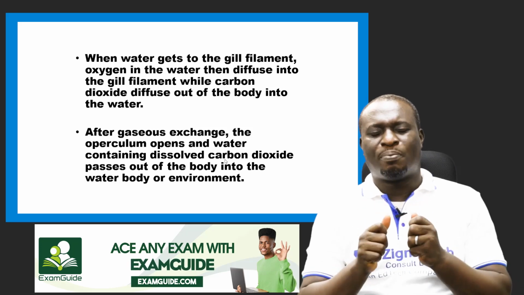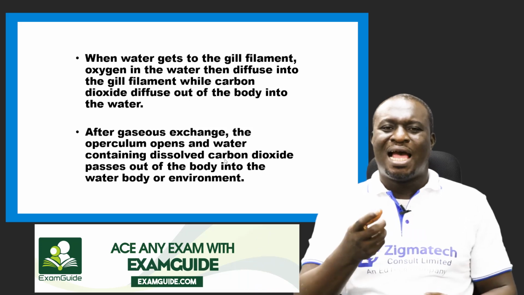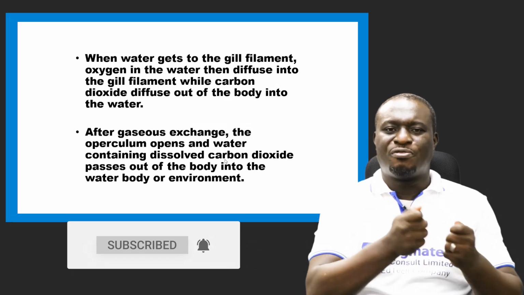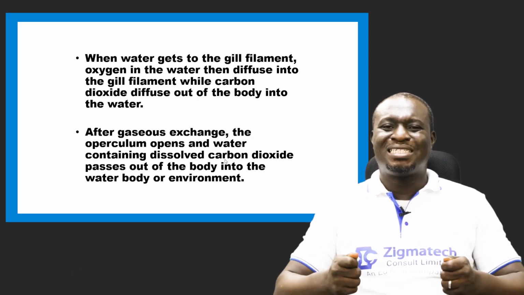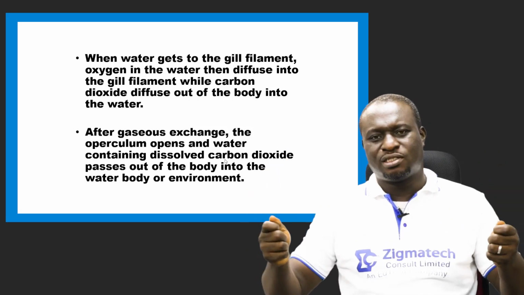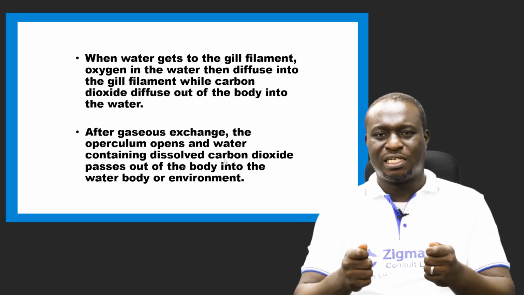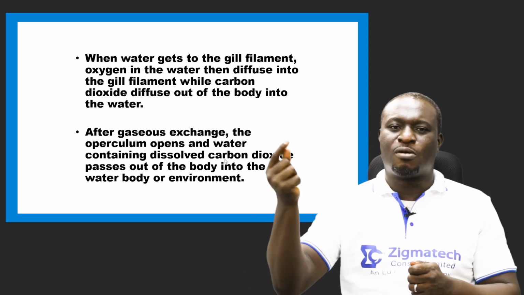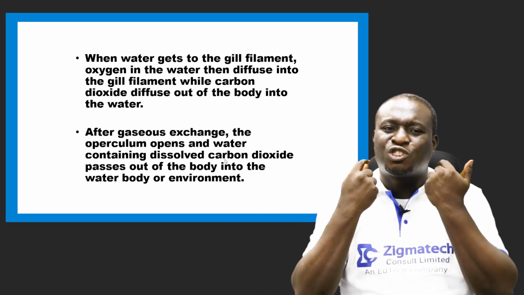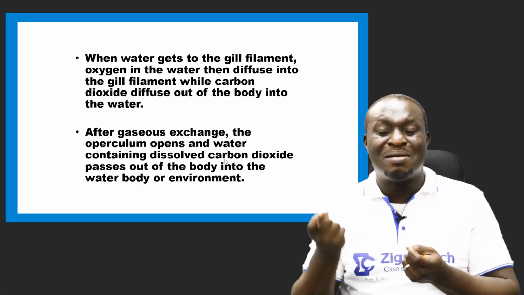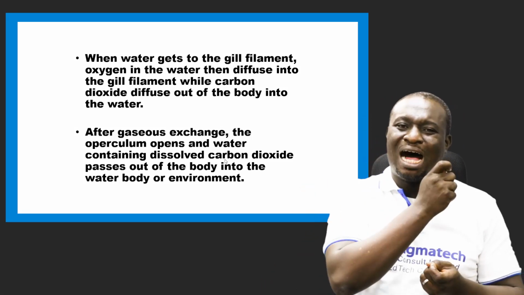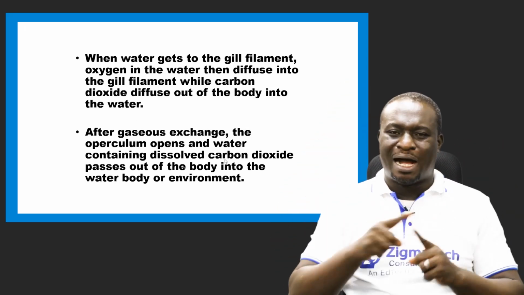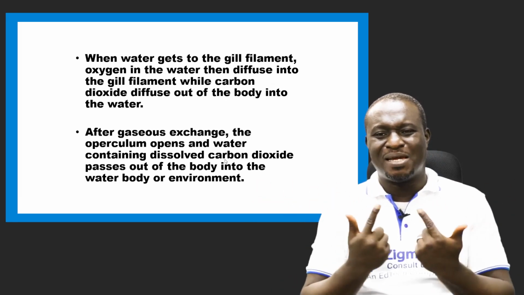There is enough supply of blood vessels, which are capillaries. These capillaries take this oxygen to parts of the body of the fish and supply it by diffusion to body cells and tissues where this oxygen is needed. Carbon dioxide also diffuses out from body cells into the blood, and it returns back to the gill filament, and then the gill filament by diffusion moves out the carbon dioxide into the water. By means of this, gaseous exchange is established.